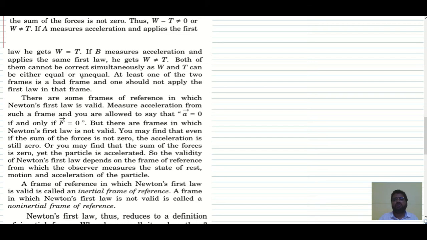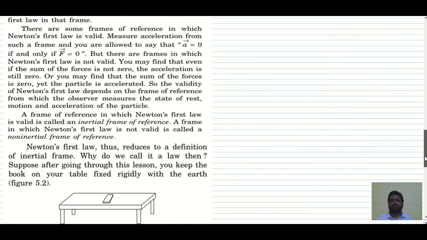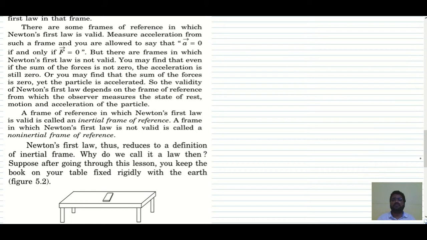At least one of the two frames is a bad frame, we can say, and one should not apply the first law in that frame. There are some frames of reference in which Newton's first law is valid, and this is a very important statement.